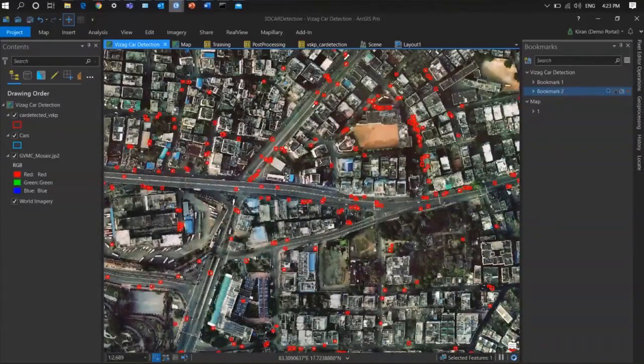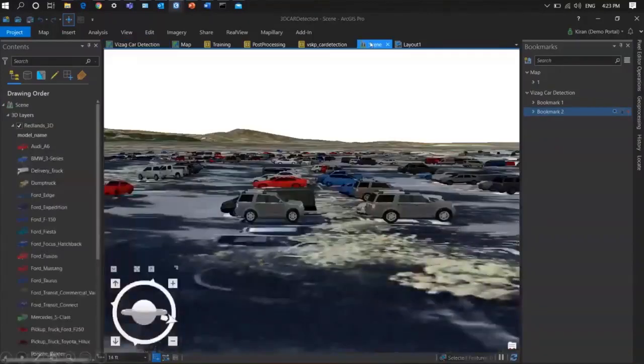And now, as an interest, I want to connect this entire result to the real 3D scene. Let me connect to the real world structure. And here you can see how these cars have again been sub-classified, whether it's Audi, whether it's Ford, whether it's BMW, whether it's Baleno, and whether it's not. And also we identify the trucks and cars. You can see the Baleno, exactly the blue color, which the car really looks like on the ground.